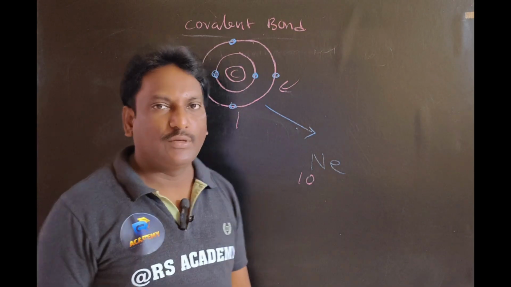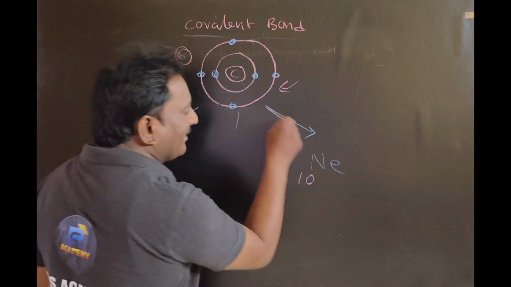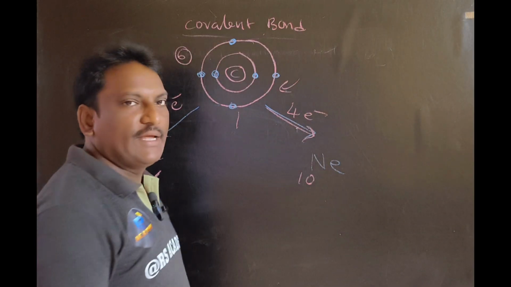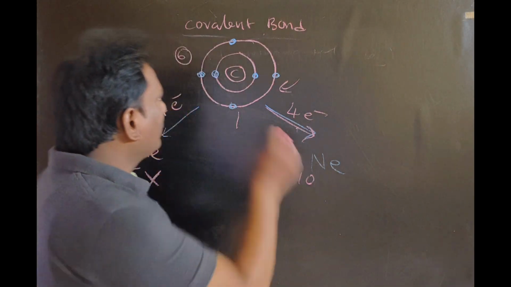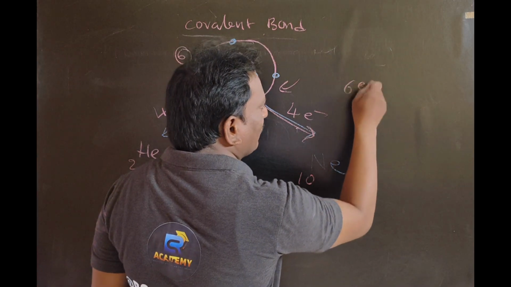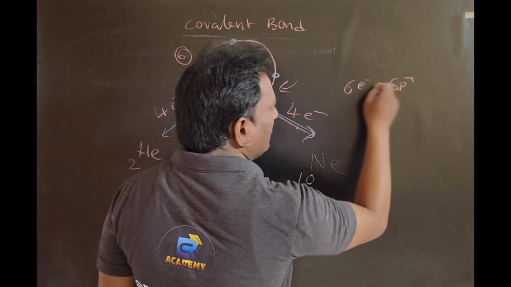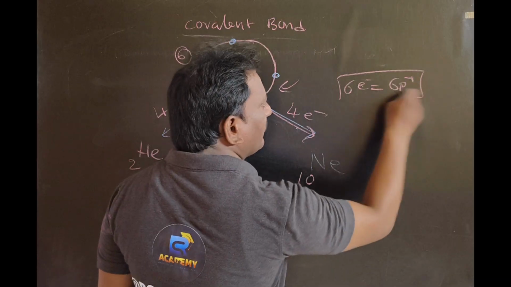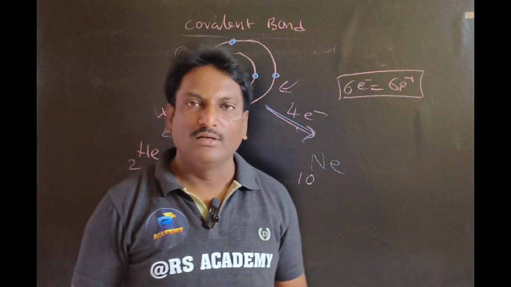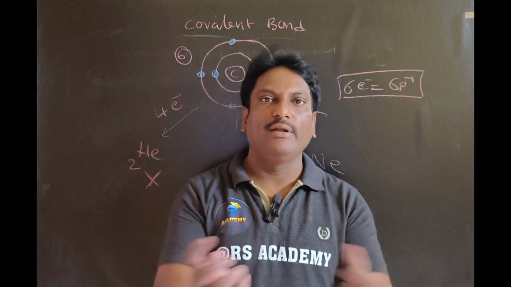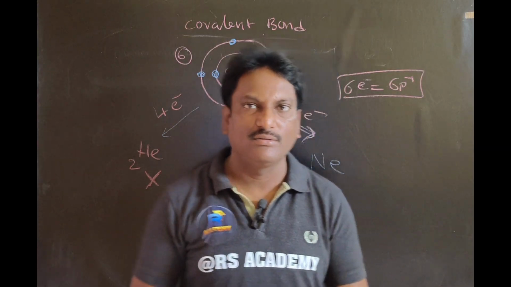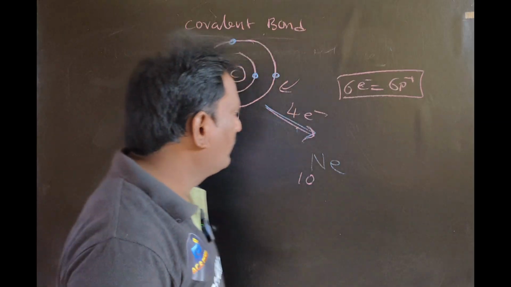Then what about the other option? In order to attain neon configuration, it should gain 4 electrons. Initially, carbon has 6 electrons and 6 protons. Equal numbers of electrons and protons are present in carbon, so no problem at all.